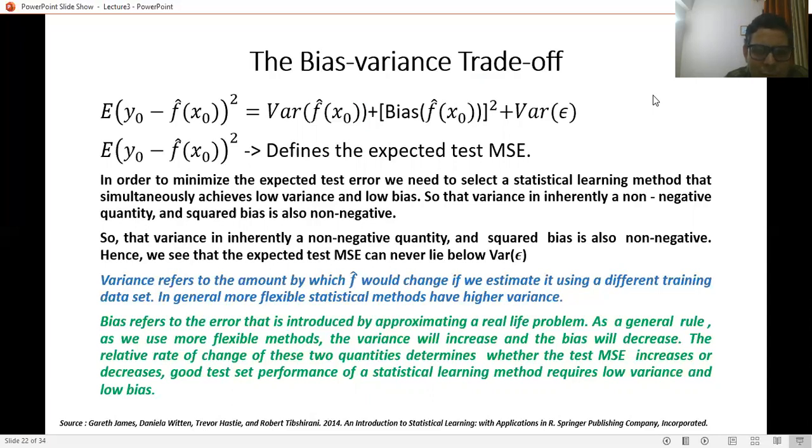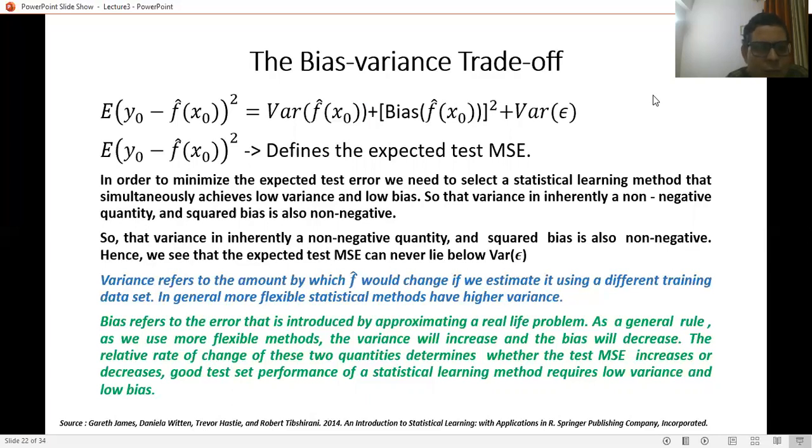So the expected test MSE is defined by the expected value of (y0 minus f cap x0) squared. In order to minimize the expected test error, we need to select the statistical learning method that simultaneously achieves low variance and low bias. So variance is inherently a non-negative quantity.